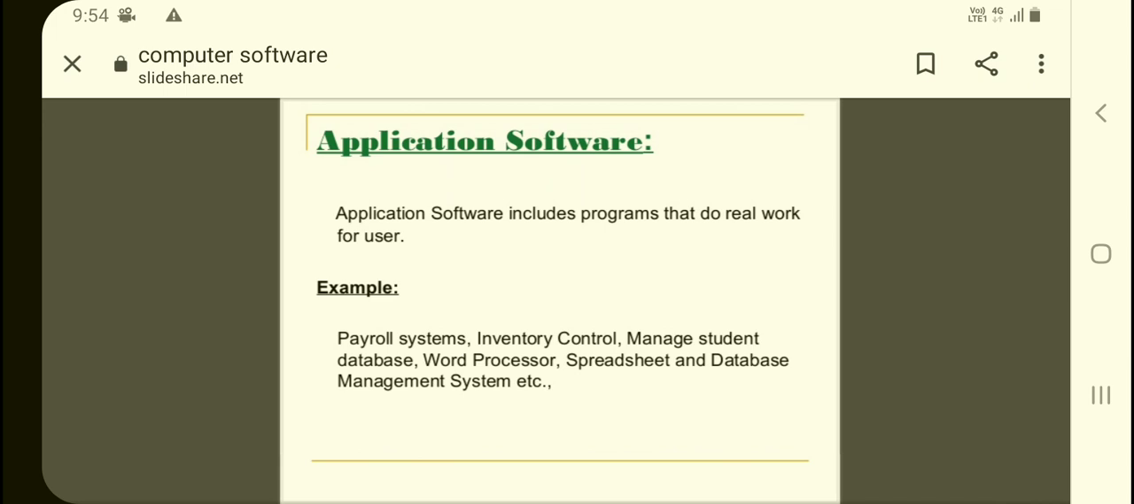Some of the application software are given here. Whatever you use fall under the category of the application software. You can write anything under this.